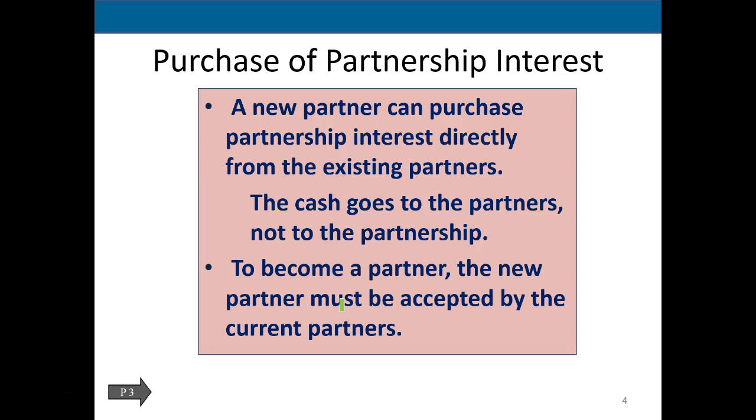So, purchase of a partnership: a new partner can purchase partnership interest directly from the existing partner. The cash goes to the partners, not the partnership. To become a partner, the new partner must be accepted by the current partners. So in this case, if you've got the partnership, the new person, and then the partner selling their partnership interest or part of their partnership interest, the money's not going into the partnership, it's going to the partner, and the partner is giving up part of their partnership interest.